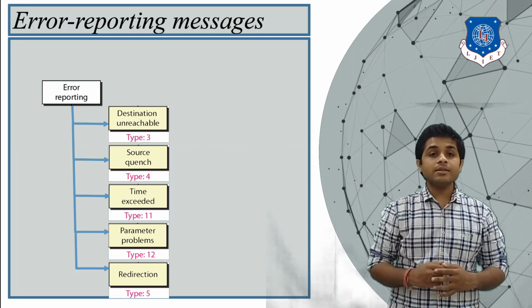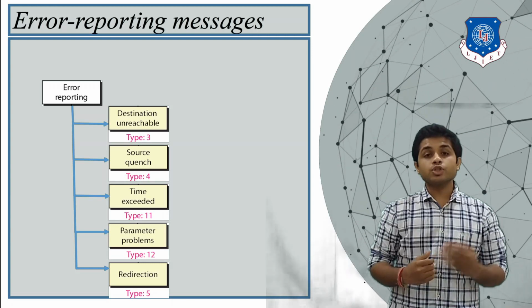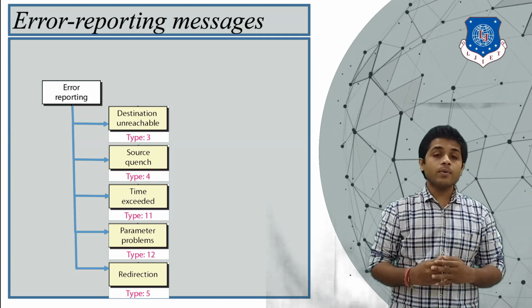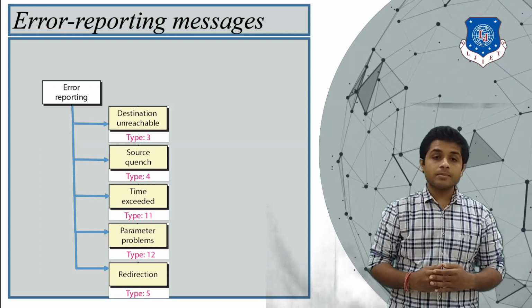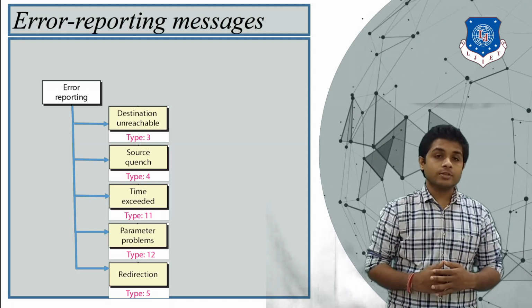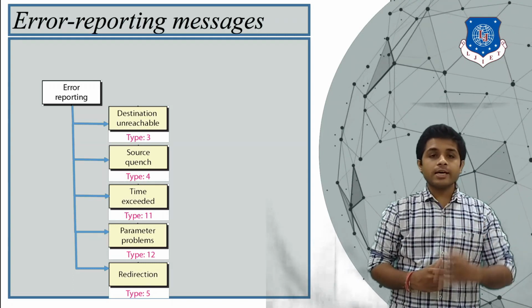The first one is called destination unreachable, then source quench. The third one is time exceeded. The fourth one is parameter problem, and the last one is redirect. Let's see all these types in detail one by one.